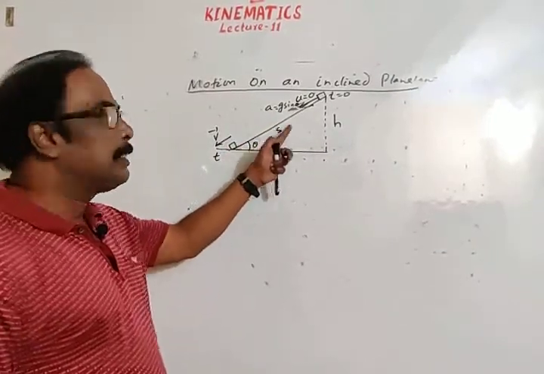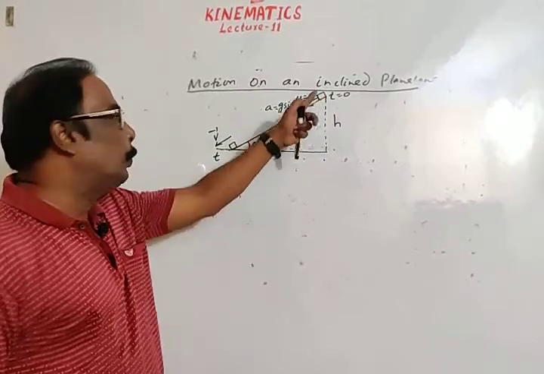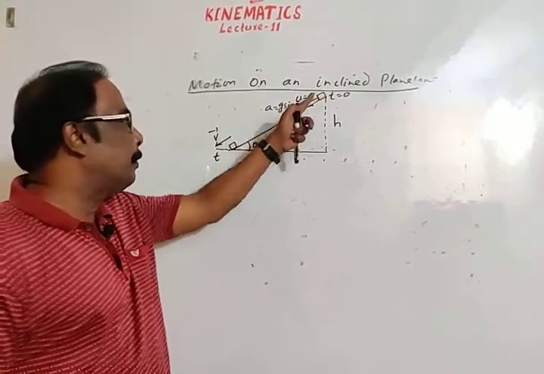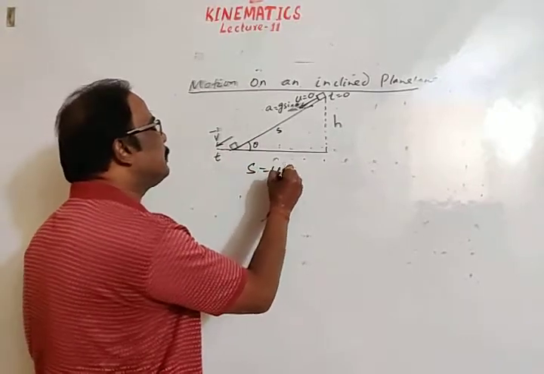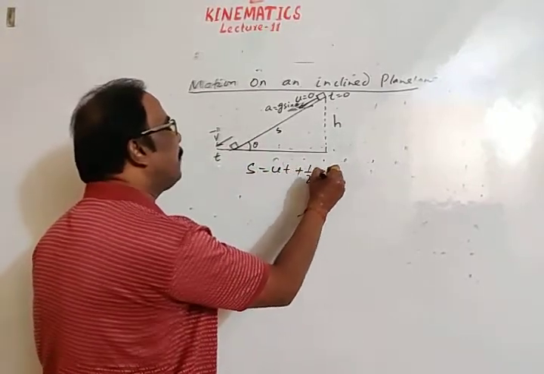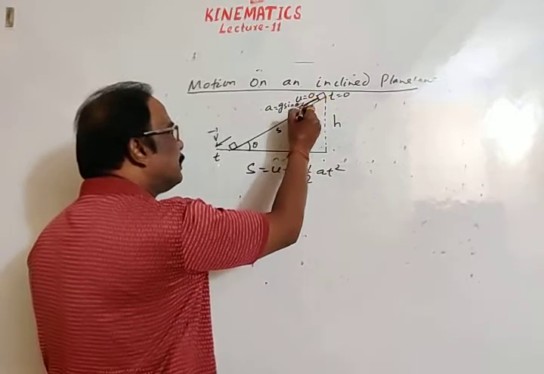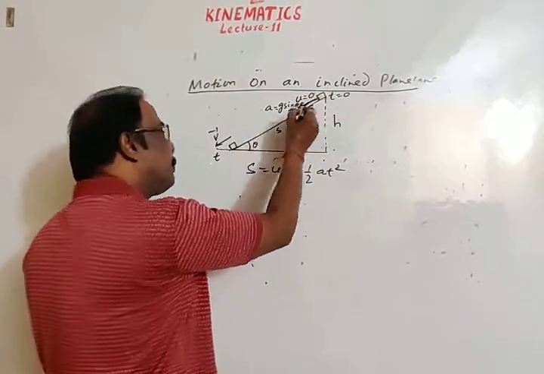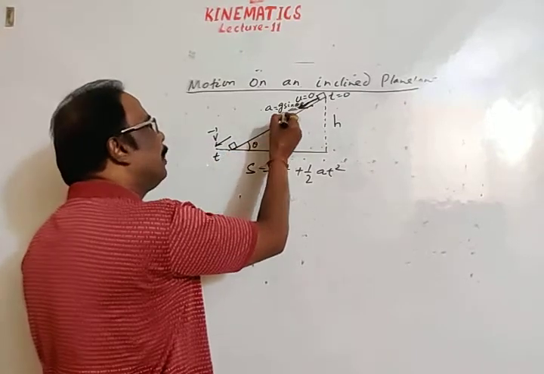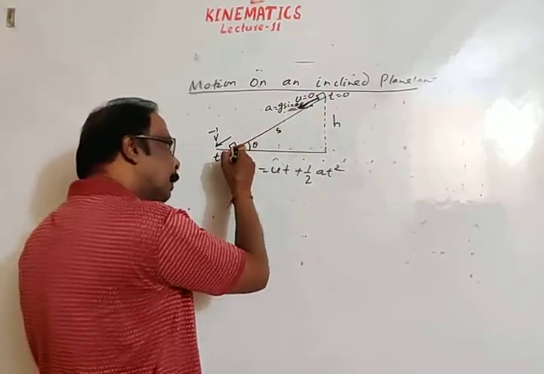See, we are considering this length through which the body travels from the top of the plane to bottom of the plane, using the equation s is equal to ut plus half at square. Motion is in downward direction, initial direction is downward, displacement is in downward direction, acceleration also in downward direction.